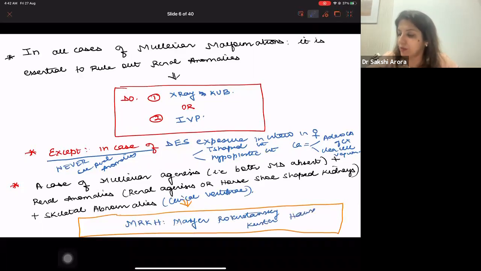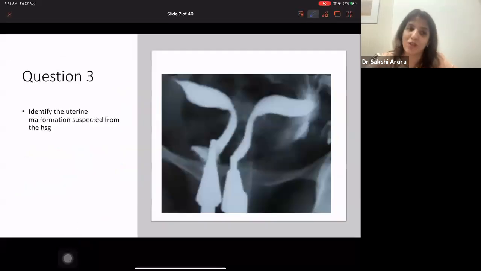Mayer-Rokitansky-Kuster-Hauser syndrome, right? So these are additional questions which they can ask you on congenital malformations. And the third variety of questions which they can ask you on congenital malformations are image-based questions, right? So over here in question number 3, the question is: identify the uterine malformation suspected from the HSG. Any uterine malformation can be given to you with its HSG, and you will have to identify that uterine malformation.